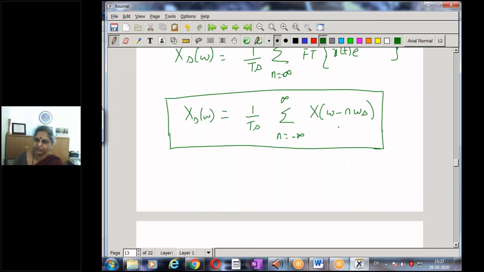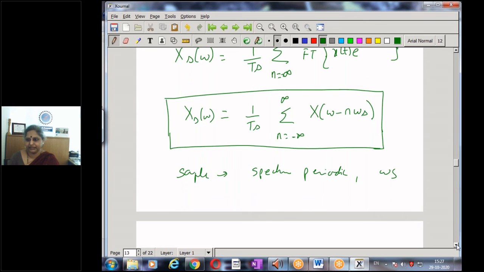I'm going to have terms like x of omega, x of omega minus omega s, shifted by omega s. So the moment I sample, my spectrum has become periodic, with period omega s. And of course, it also has a multiplying factor of 1 by Ts.